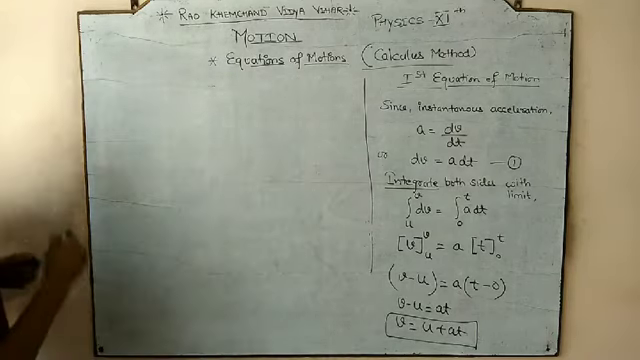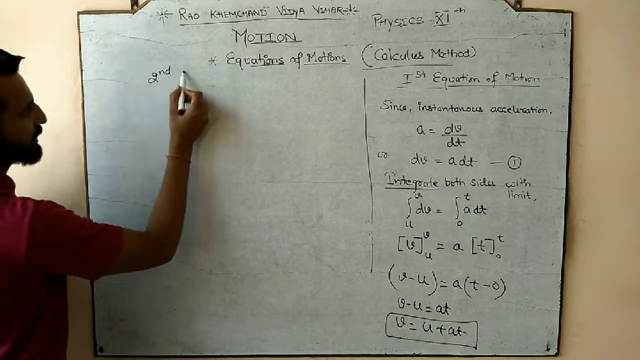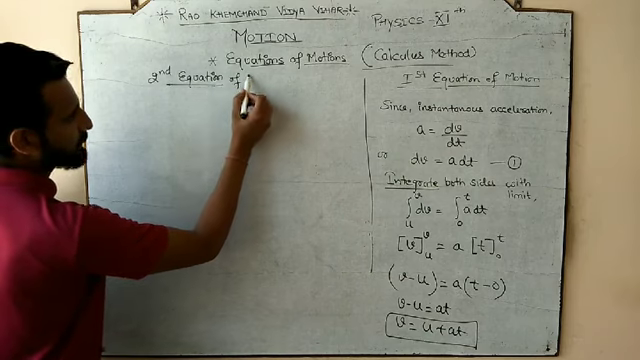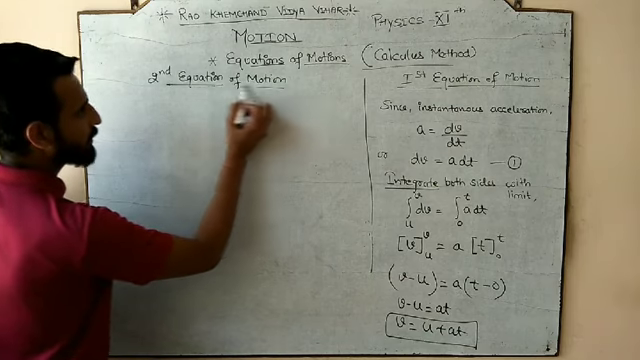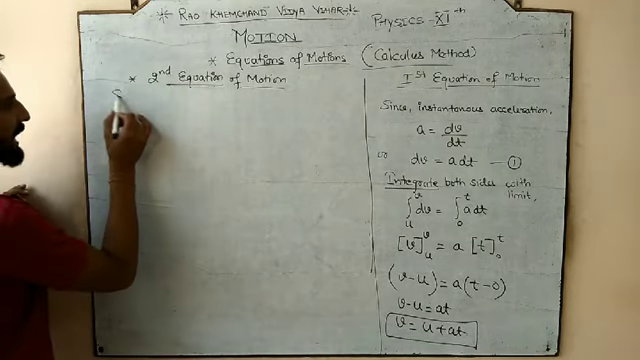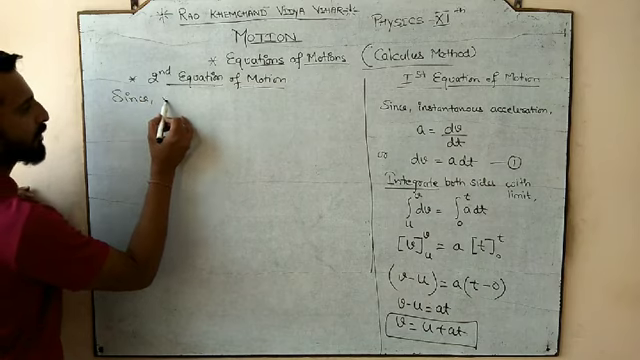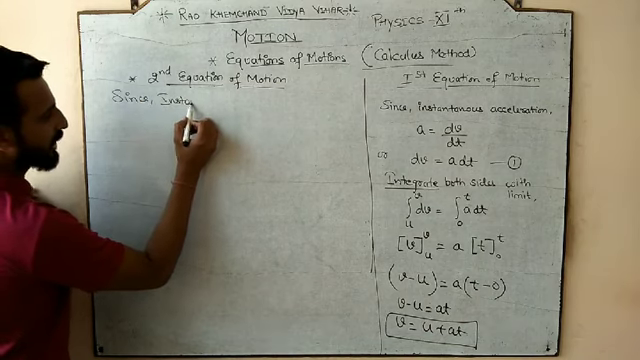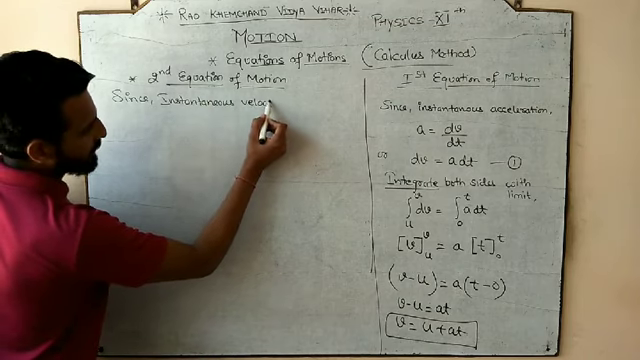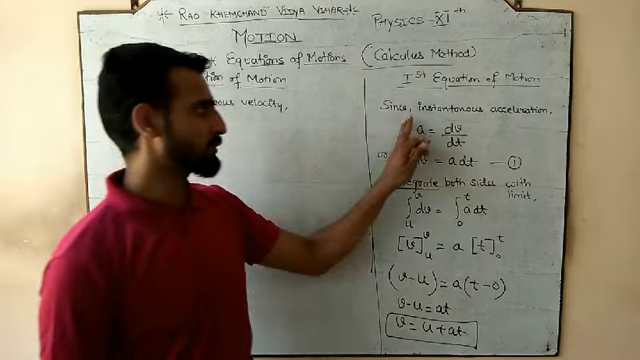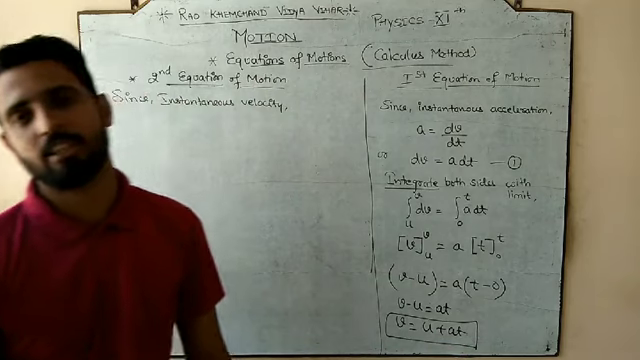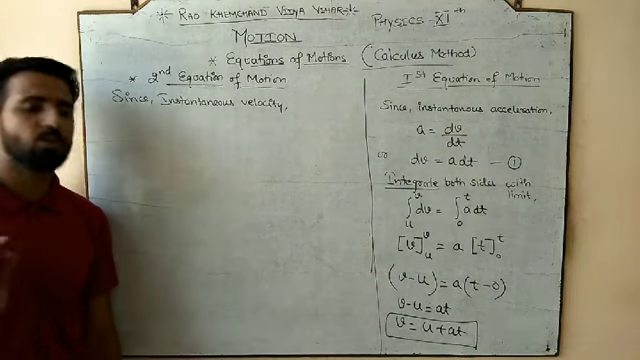Done? Now, since we have done the first equation of motion, let us try the second equation of motion. After this expression, we are going to do the second equation of motion. We will start it from instantaneous velocity. The first equation of motion started from the definition of acceleration, because we needed acceleration and velocity. But for the second equation of motion, you know the answer.